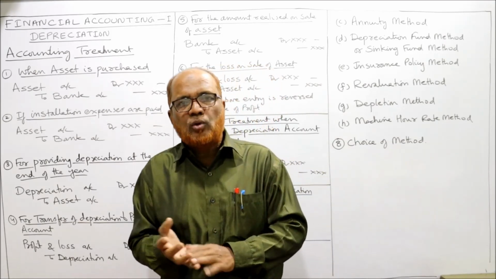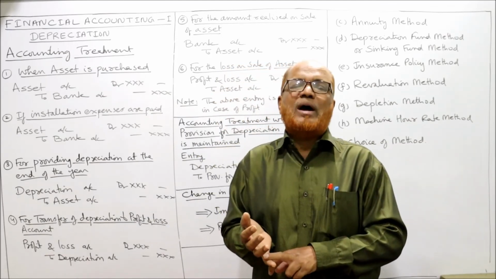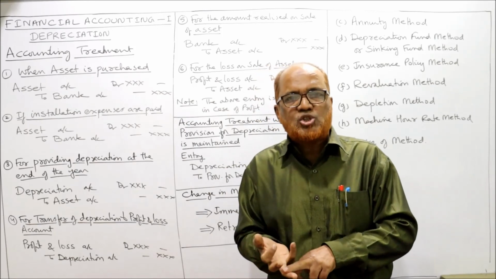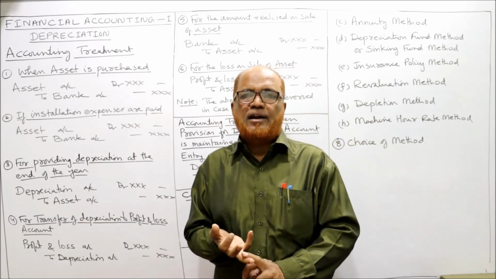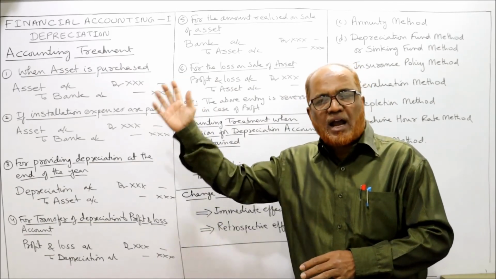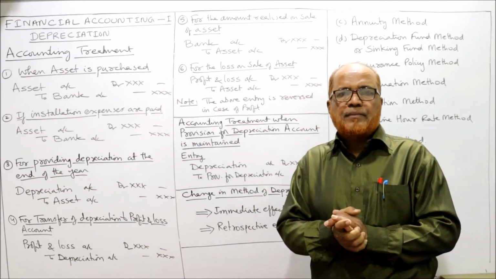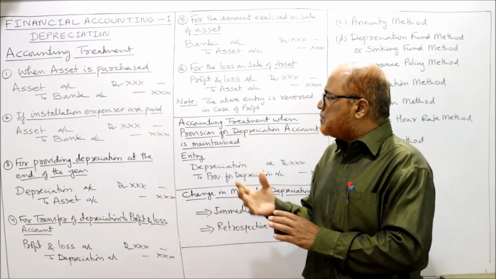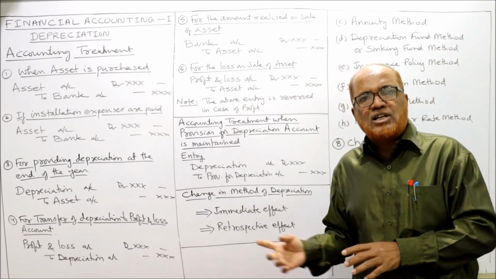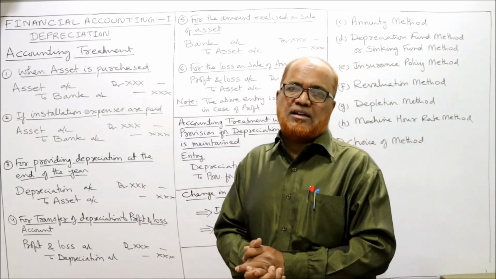I have explained the meaning, definition, characteristics, reasons why we have to provide depreciation, causes of depreciation, factors to be considered for calculating depreciation, methods of calculating depreciation, the accounting treatment and journal entries to be passed, and lastly the provision for depreciation method and change of method. These are the things I have explained in detail.